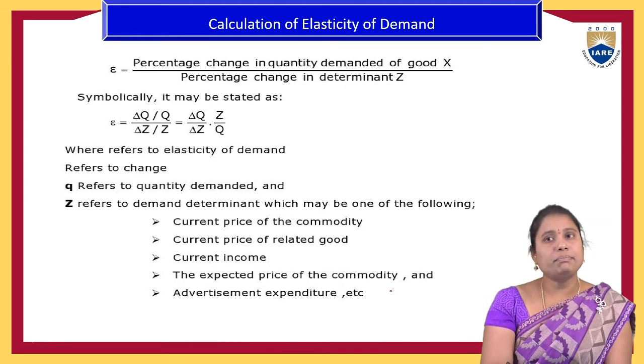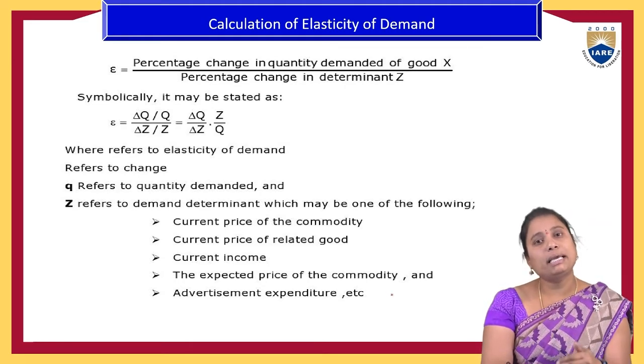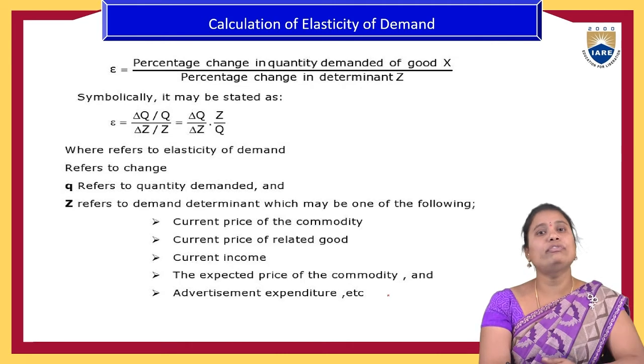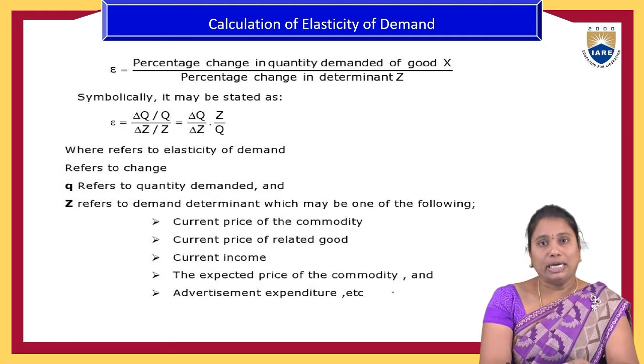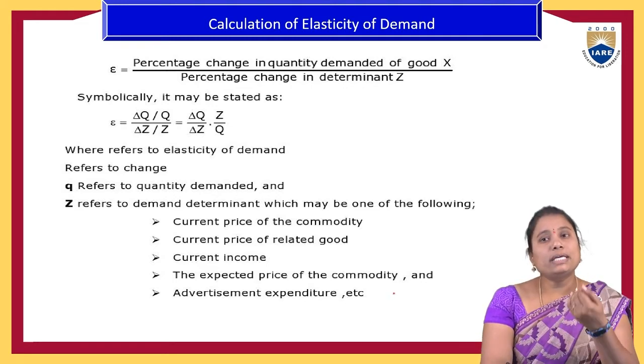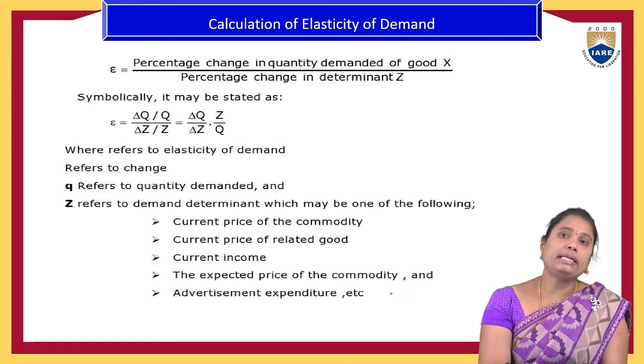Here Z might be the price of the same commodity or of another commodity, income of households, government policies, national income of the country, advertisement for that particular product, etc.